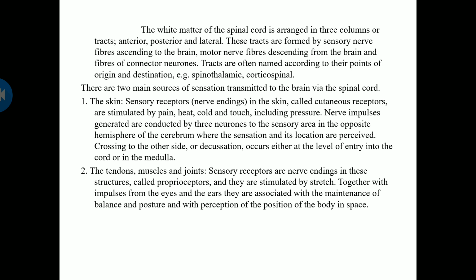The white matter of the spinal cord is arranged in three columns or tracts: anterior, posterior and lateral. These tracts are formed by sensory nerve fibers ascending to the brain, that is moving to the brain, motor nerve fibers descending from the brain, that is coming out from the brain, and fibers of connector neurons.